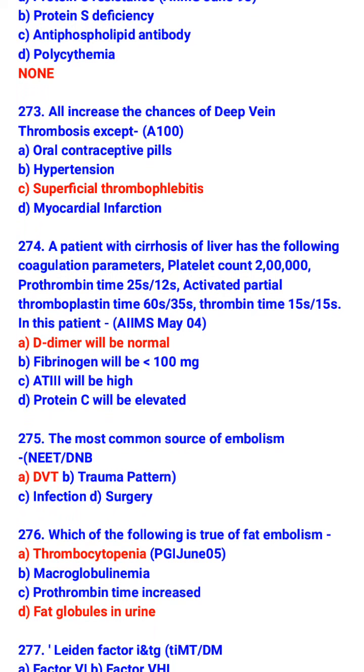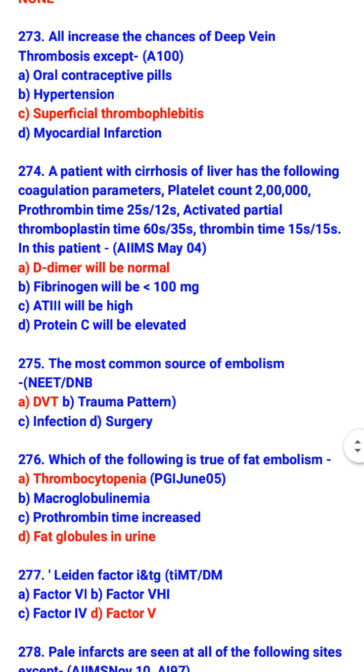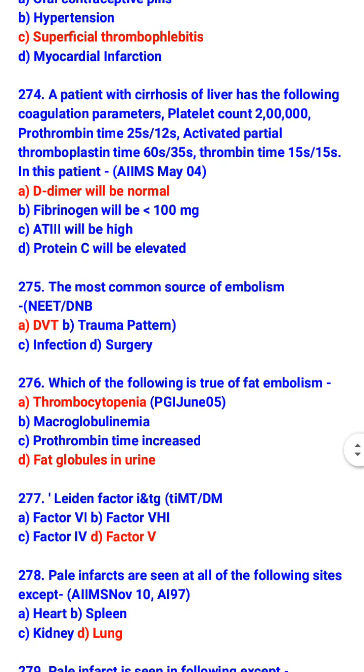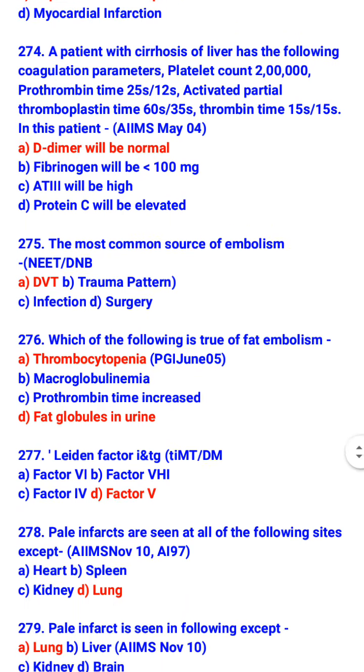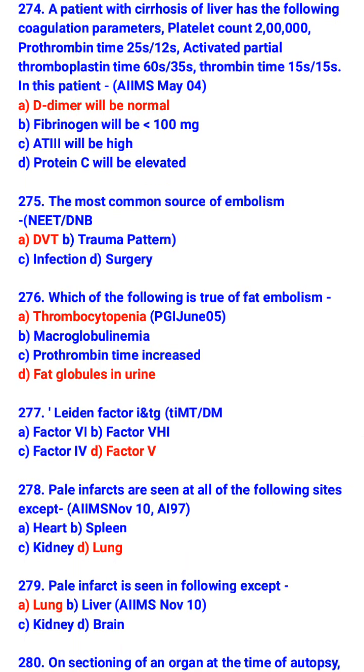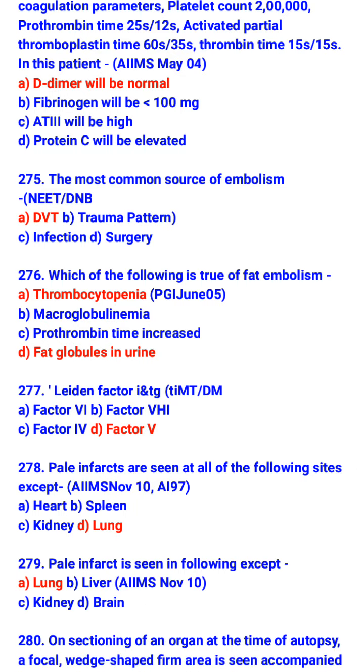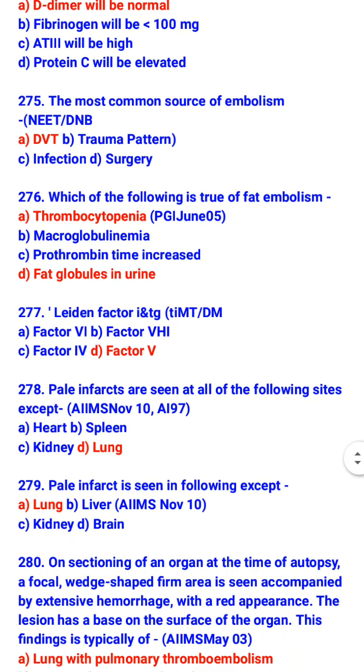A patient with cirrhosis of liver has the following coagulation parameters: platelet count 2 lakh, prothrombin time 25 seconds by 12 seconds, activated partial thromboplastin time 60 seconds by 35 seconds, thrombin time 15 seconds by 15 seconds. In this patient, D-dimer will be normal. The most common source of embolism is DVT. Which of the following is true of fat embolism? Thrombocytopenia and fat globules in urine.